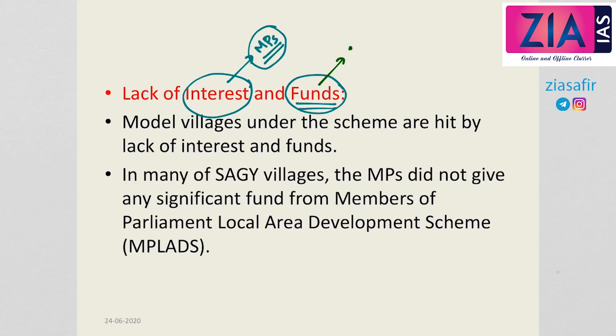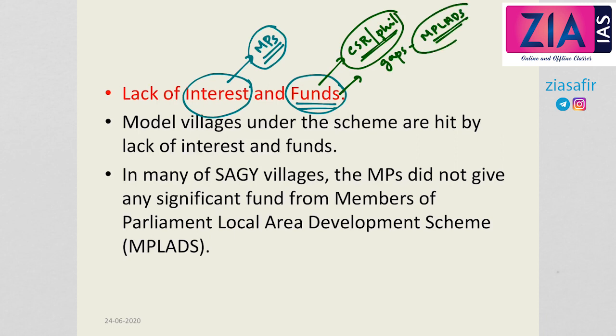So it can be from CSR initiatives or from philanthropic institutions or individuals. The MPs can engage and collect the funds, or in order to fill the gaps they can also use their MPLADS fund, the Members of Parliament Local Area Development Fund. Now in many villages the MPs did not give any significant fund from MPLADS. MPLADS is the Members of Parliament Local Area Development Scheme Fund.